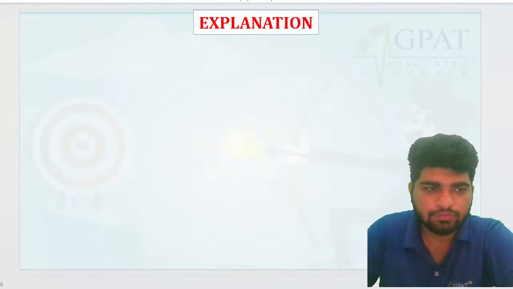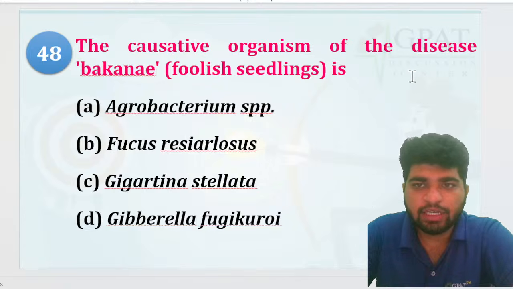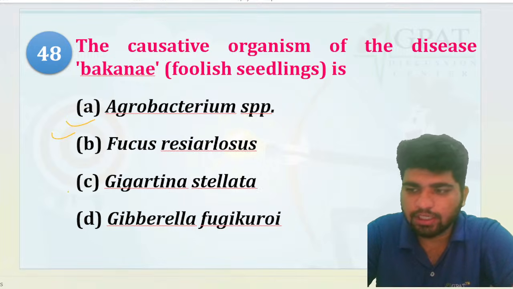Okay, chalo. Now, the causative organism of the disease Bakanae foolish seedlings is what? Agrobacterium sporangus, Fucus racelius, Giardinia.